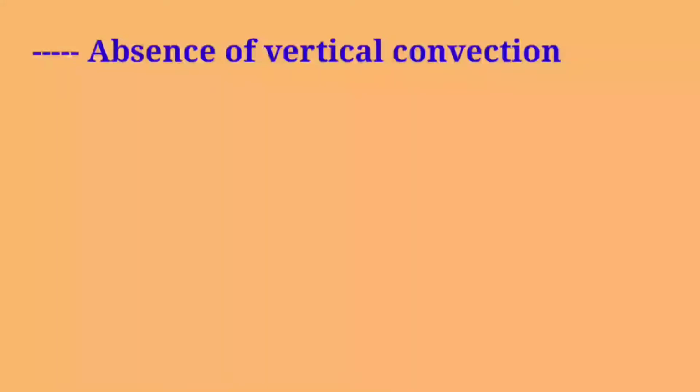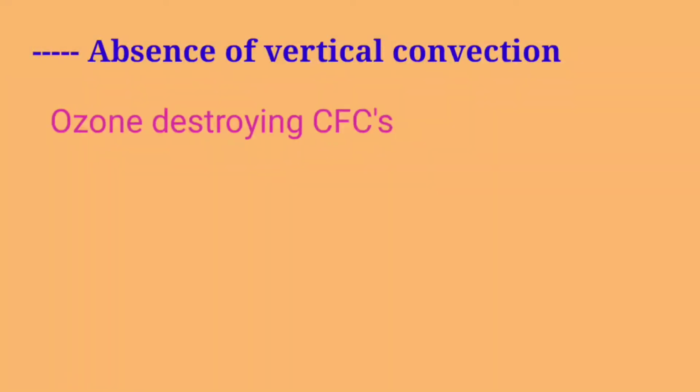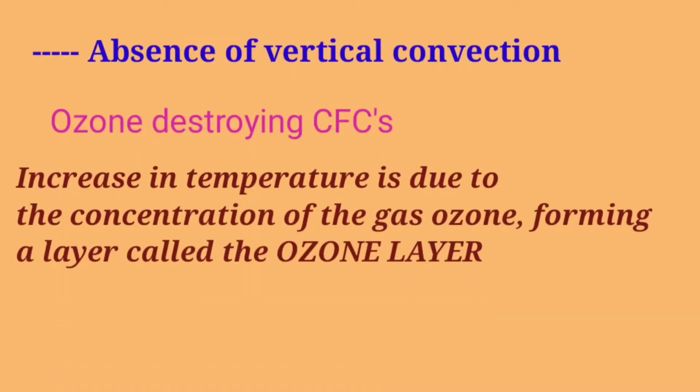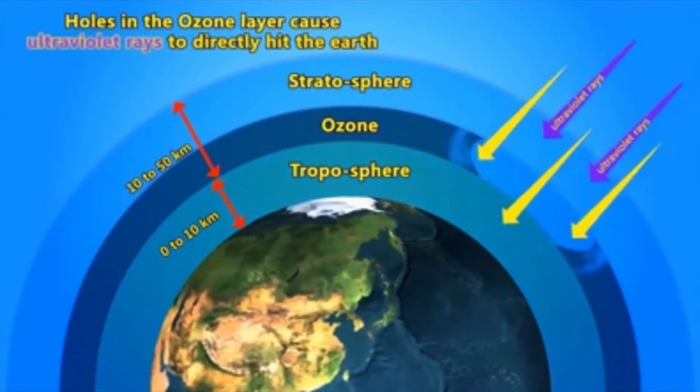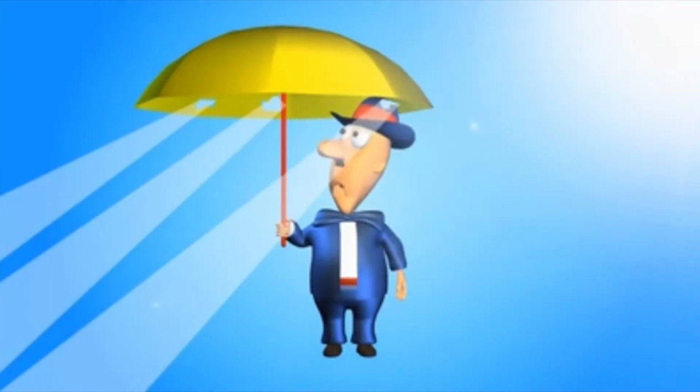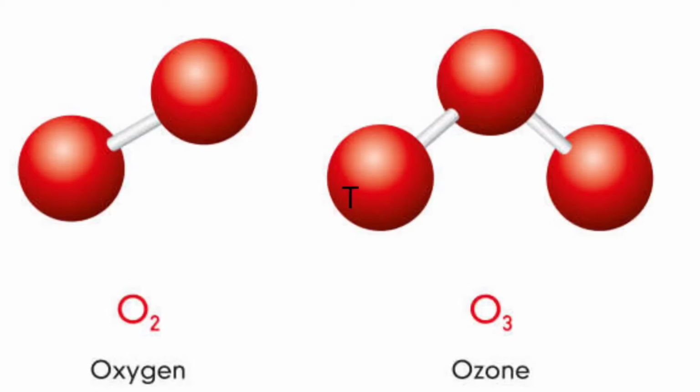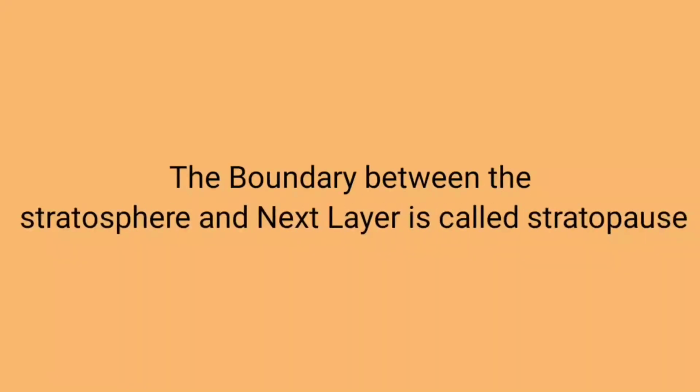Due to lack of vertical convection in the stratosphere, materials that get into the stratosphere can stay there for long times. Such is the case for chlorofluorocarbons, CFCs. Increase in temperature is due to the concentration of the gas ozone, forming a layer called ozone layer. Ozone is a variant of oxygen composed of 3 atoms of oxygen. The boundary between the stratosphere and the next layer is called the stratopause.